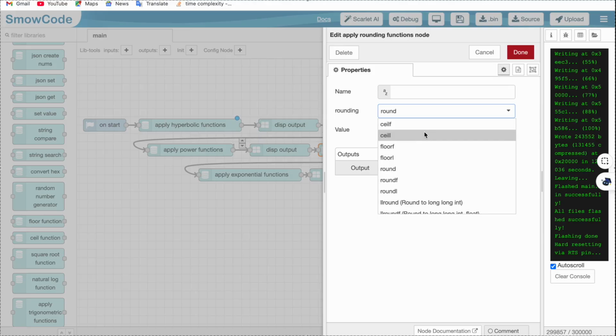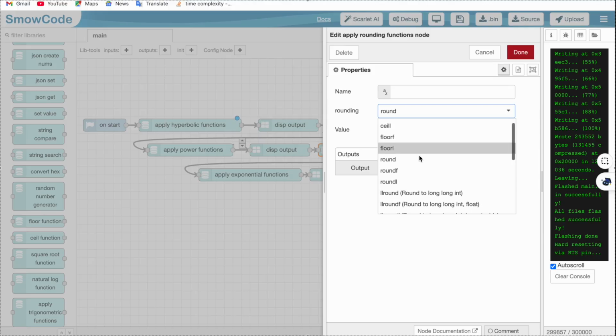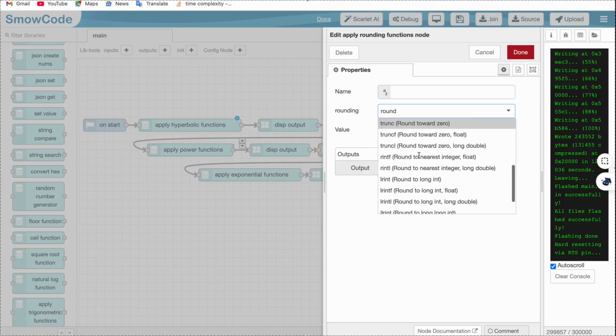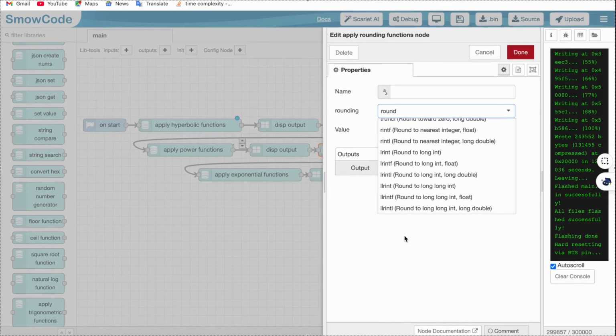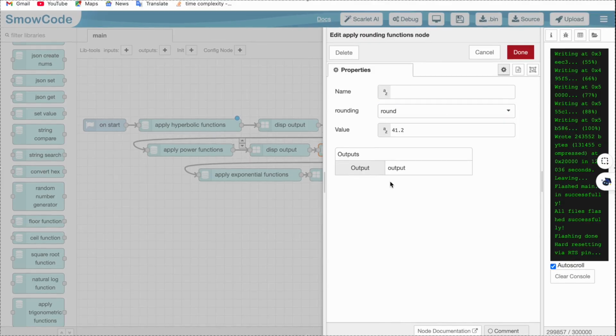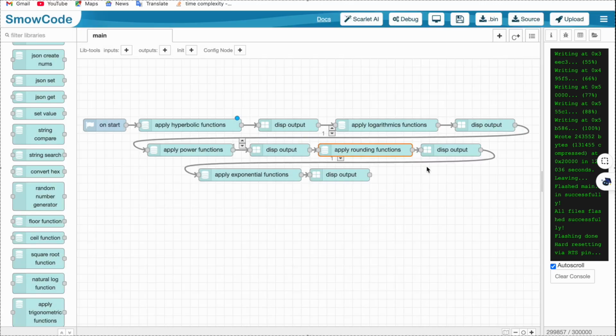As you can see, you also have ceil, you have floor here as well, and you have some more truncate functions. All these apply functions have a lot of sub functions, if you can call them that, which cater to your specific needs. This is going to round it to the nearest integer, so it's going to give you 41, and I've displayed that here as well.